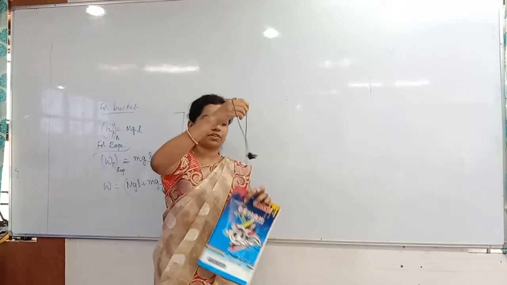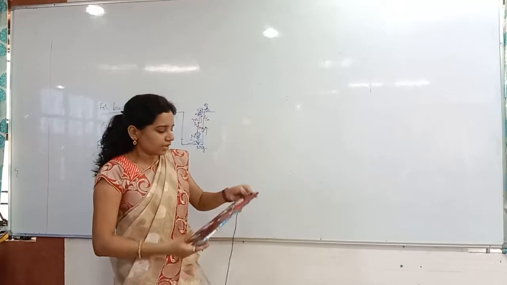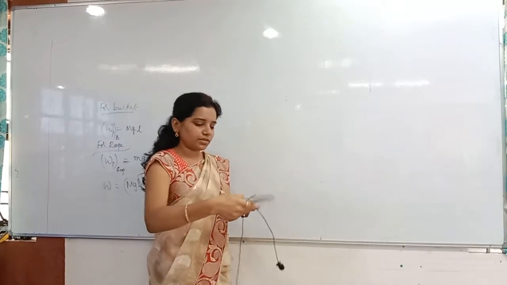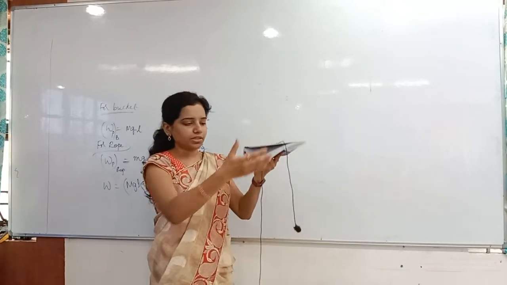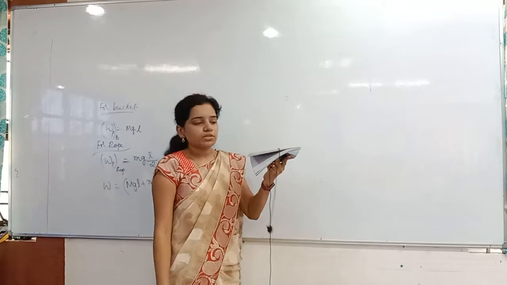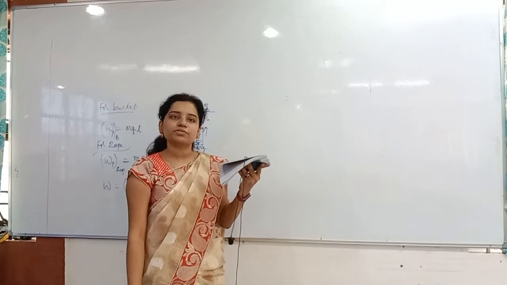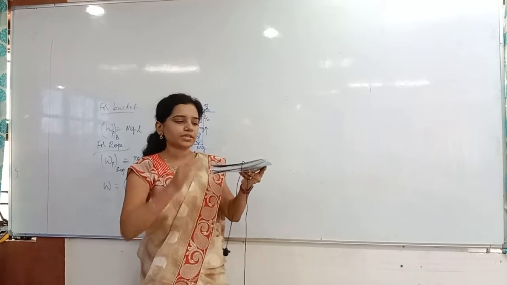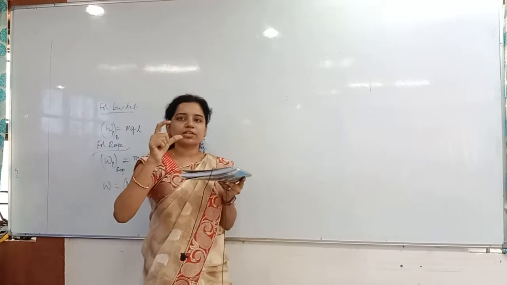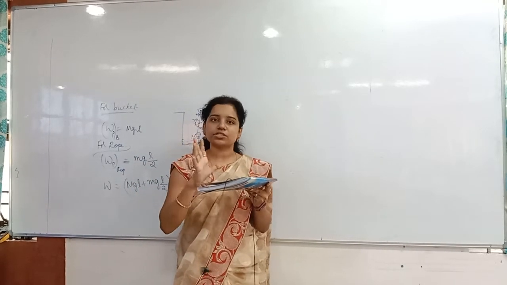So the total length of the wire is L, only from here to here I considered. Now what I am doing is keeping some length of rope on the table, and some other part is hanging. So total length is how much? L. Mass is how much? Very important, listen properly. M is the mass, and the total length is L. I will not take the densities; without densities only I will explain.